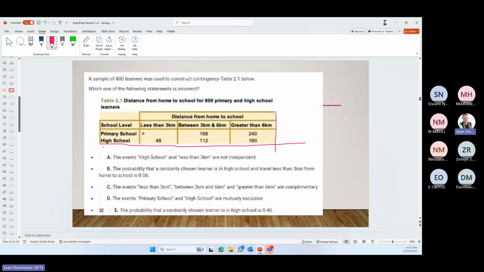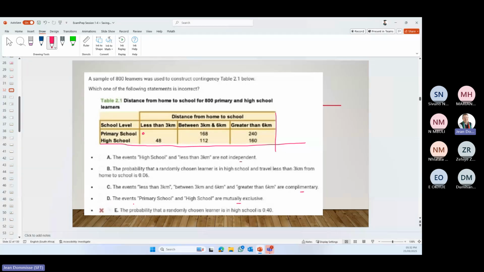Okay, so let's see what they ask us. They're asking something on independence. The complementary one is mutually exclusive, and then normally just some of the other probabilities. So let's start with mutually exclusive.